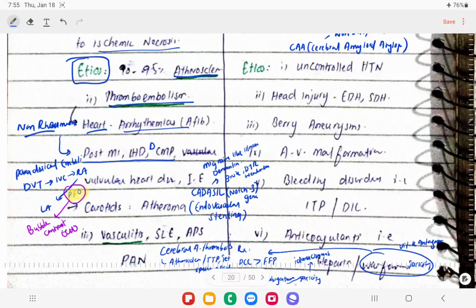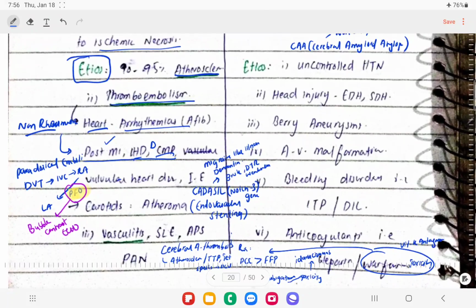This is seen mostly post MI when there is stunned myocardium, so there are chances of stagnation of blood in the heart and formation of clots, and those clots go up and cause a stroke. Also if the patient has ischemic heart disease or cardiomyopathy like dilated cardiomyopathy.